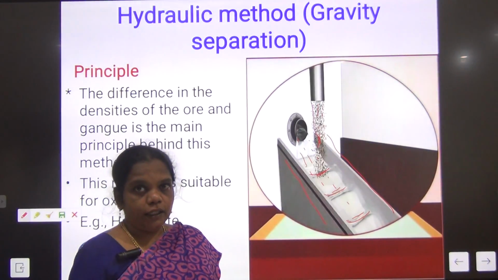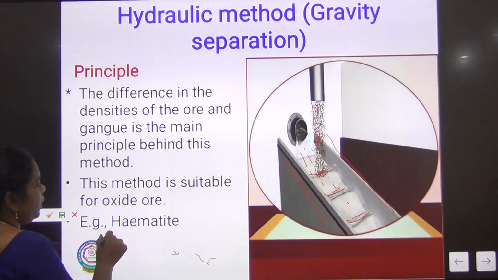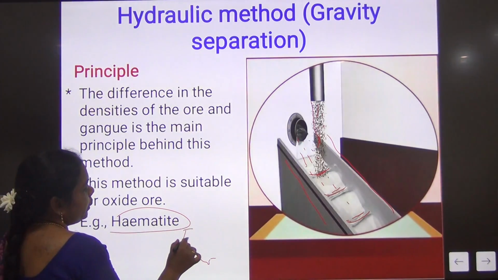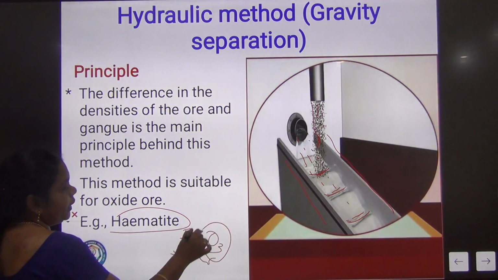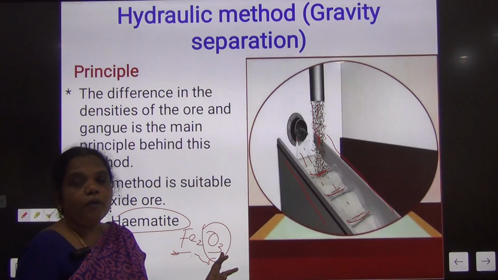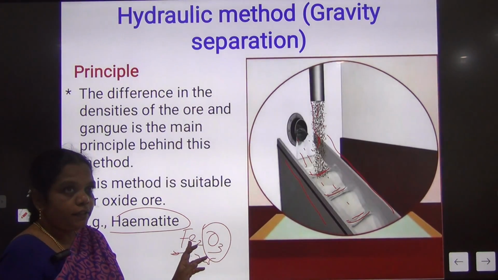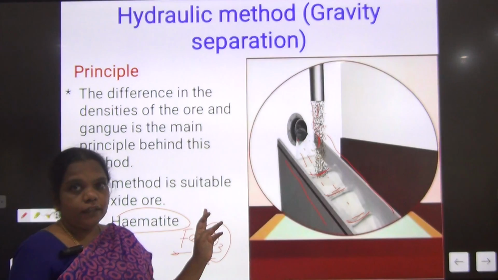So this method is suitable for oxide ore, for example hematite, Fe2O3. Here the iron is combined with oxygen, so it is a type of oxide ore. So this is about the hydraulic wash or gravity separation.